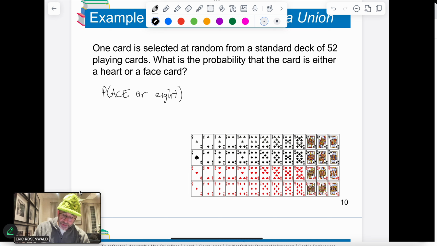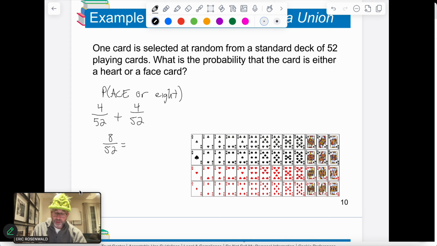So if I draw an ace, there's 4 out of 52 cards that are aces, okay? And then the 8s, there's 4 out of 52 cards that are 8s. So the probability of me drawing an ace or an 8 is 8 out of 52, which if I reduce this is going to be 2 out of 13, okay? So I have a 2 out of 13 chance of picking either an ace or an 8 if I was to draw one card from the pile. Now, these are called mutually exclusive events because there's no overlap between them.